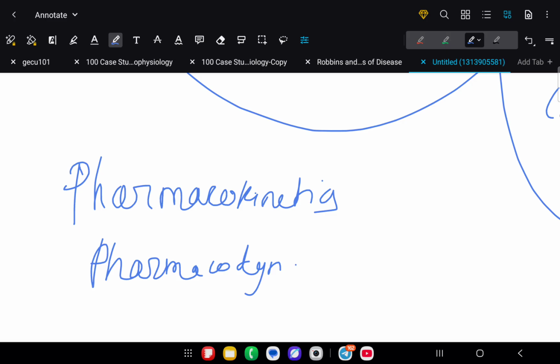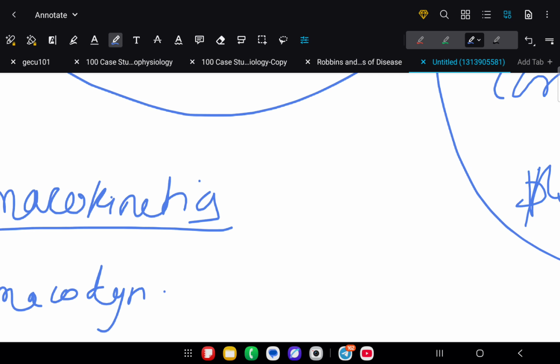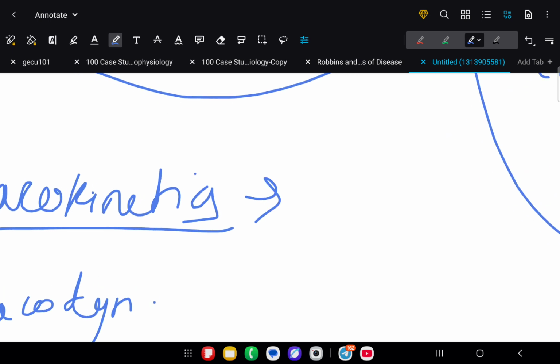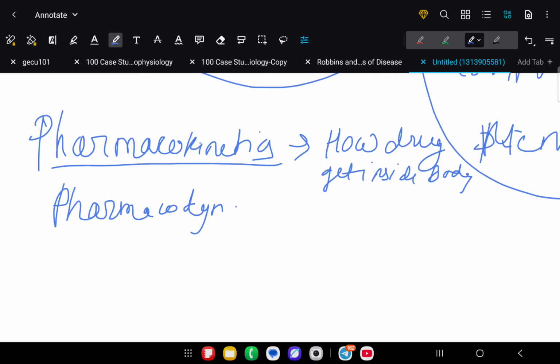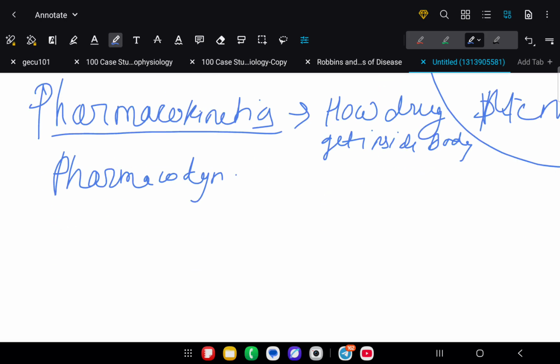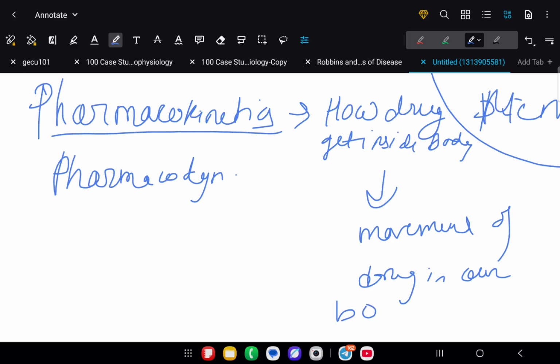So pharmacokinetics means how the drug gets inside our body. This is pharmacokinetics, or we can say movement of drug in our body is called pharmacokinetics.